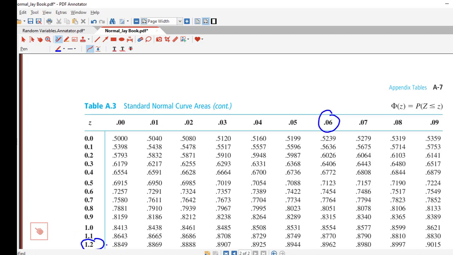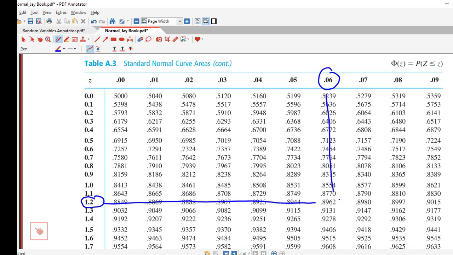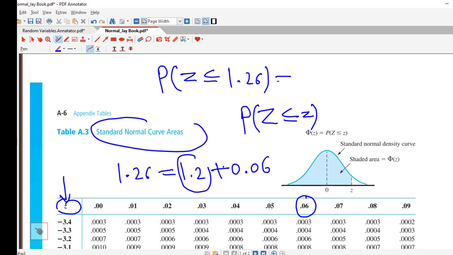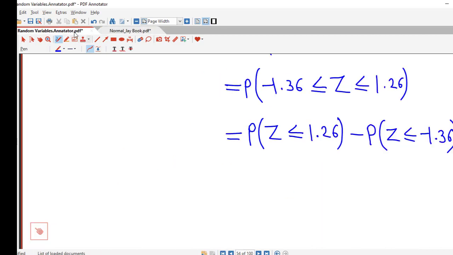So if we take the intersection of these two, I go up to this, and from here I go up to this. So at the intersection point I have this value 0.8962. Okay, so the probability that Z is less than or equal to 1.26 is nothing but 0.8962, that we write here: 0.8962. Now we calculate this probability.